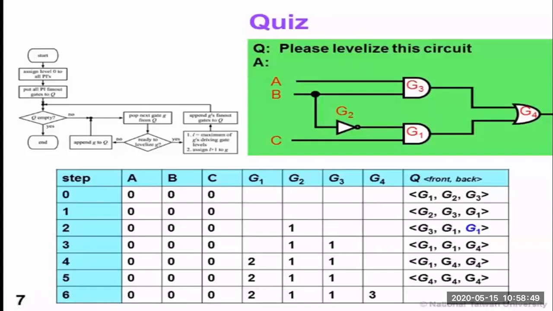So this is one more example, similar to what we discussed in the earlier example. This is the same example with another circuit, another circuit with the same A, B, C input. The gate operation comes out with G1, G2, G3, and G4. This is another example with the levelization concept.